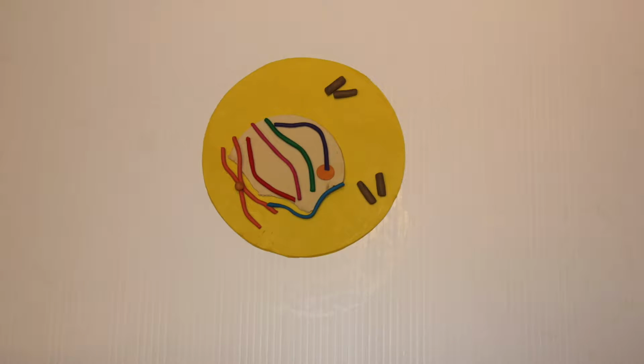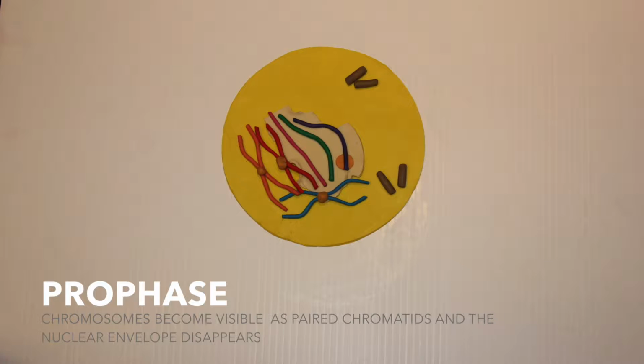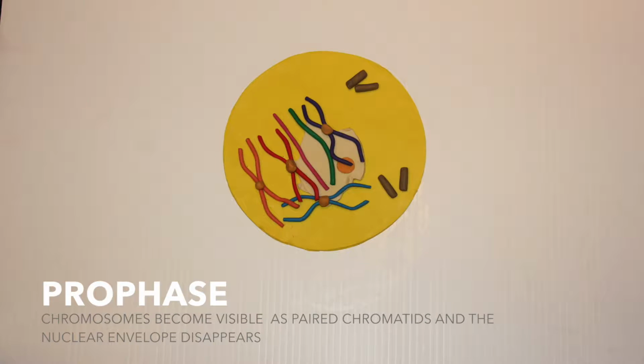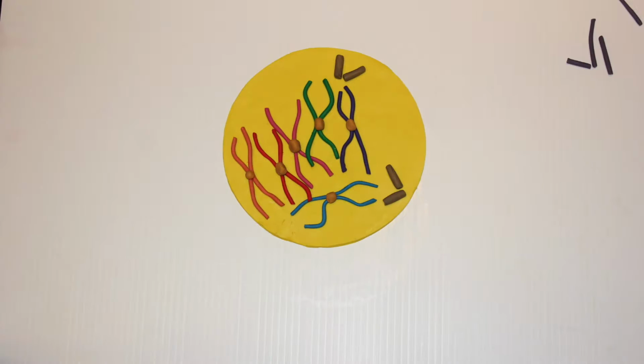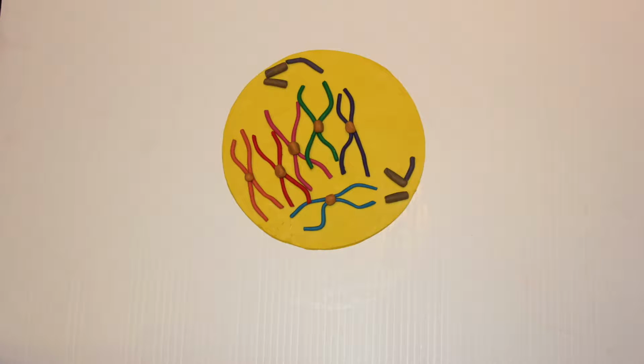of itself. During prophase, DNA condenses to form chromosomes. The nuclear membrane and nucleolus begin to break down. Centrosomes move towards opposite ends of the cell, and spindle fibers begin to form.